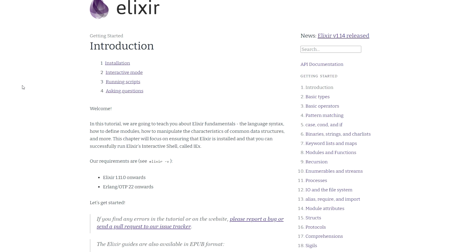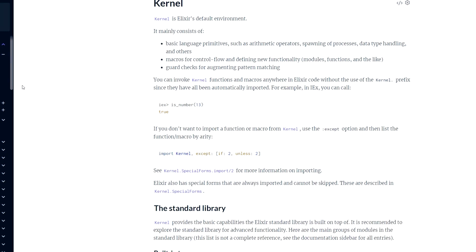And then finally, when you're doing Elixir, you want to interact with the standard library because that's where all the goodness of the functions that you can use is. And the documentation, as I mentioned, is a first-class citizen in Elixir, and you can really tell that they've given documentation a lot of attention. So the documentation is excellent.